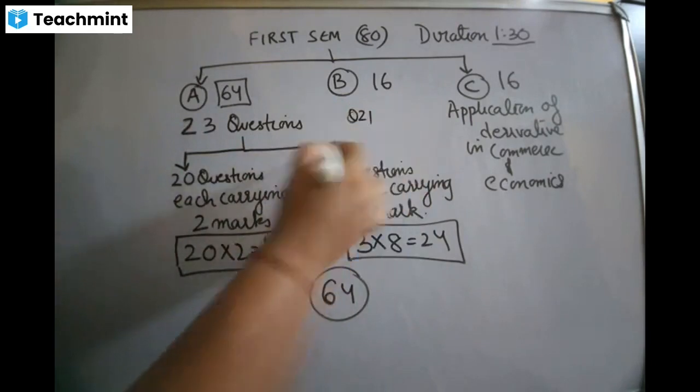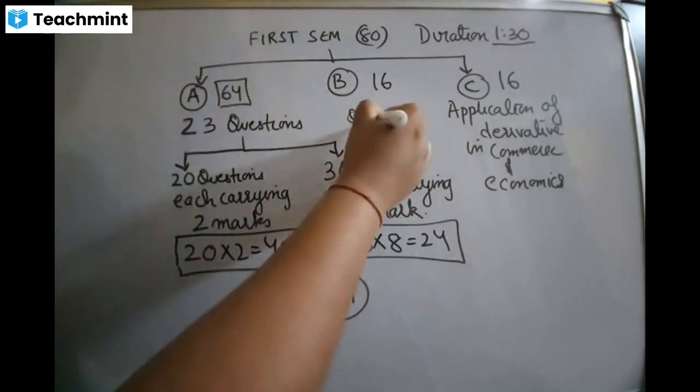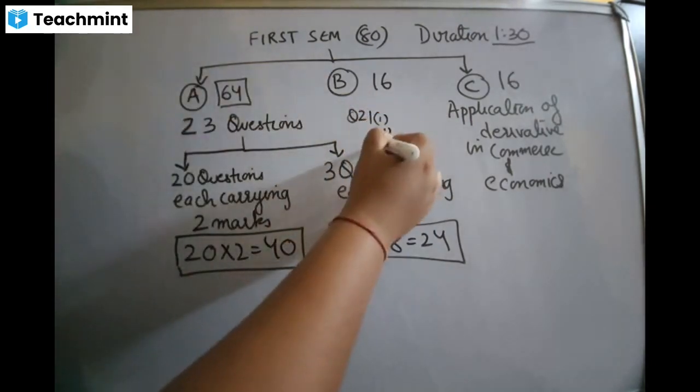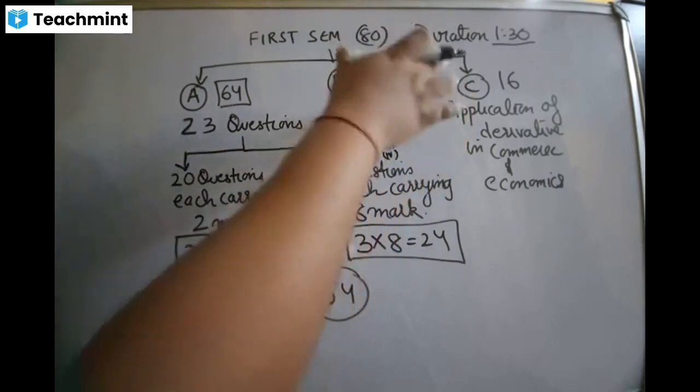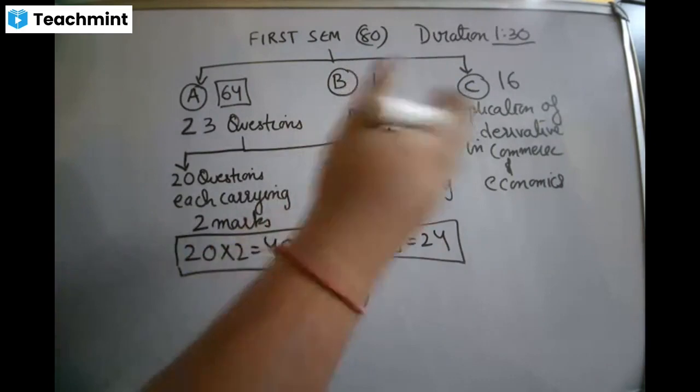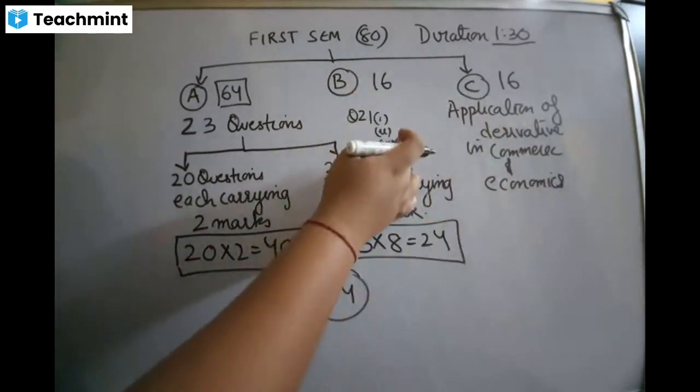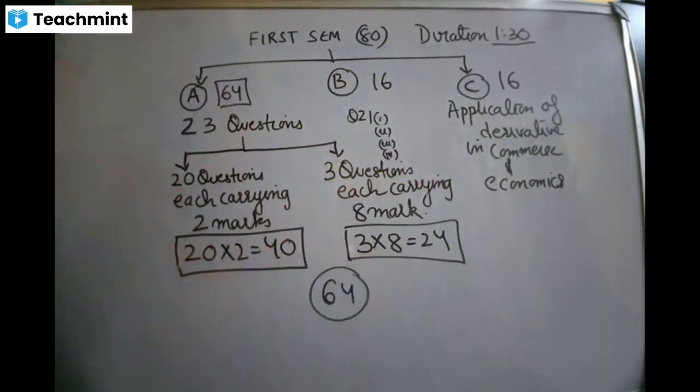Question number 21, which is of 8 marks, will have 4 sub questions: 1, 2, 3, and 4. That means a single question, and from this single question, they will ask you 4 sub questions. So 2, 2, 2, 2, again 8. The moment they ask you a question for 2 marks, naturally it is going to be a short answer type of question. Is that clear?